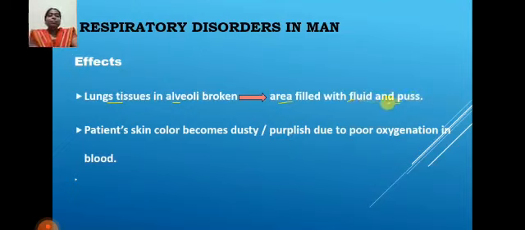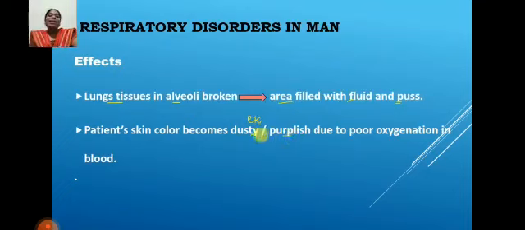So pus will form in the tissue of the lungs, and these patients' skin color becomes dusty. Why? Because of the poor content of oxygen present in the blood. That's why the skin color becomes dusty.